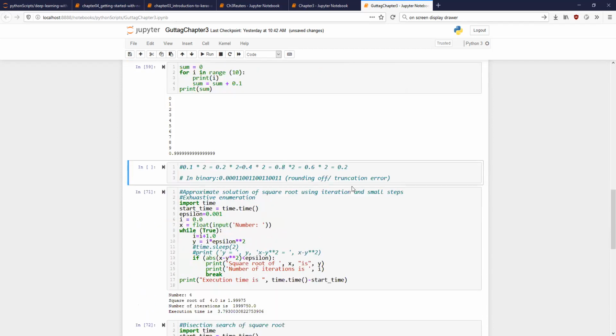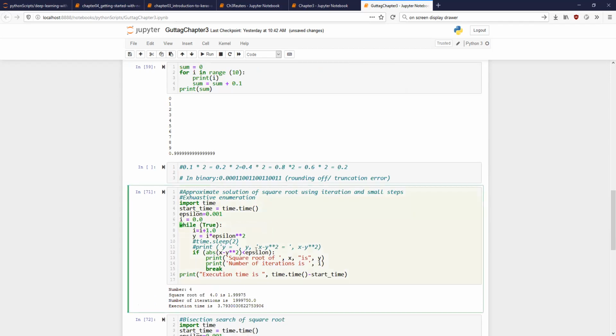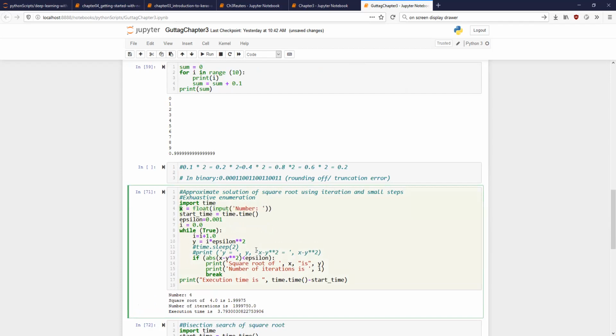I get my problem. Okay, there's a problem here. What is the problem? I want to define this over here. Do you get why I'm doing that now? I'm taking the input after the start, before the start time. Why am I doing that? Because then the execution time was dependent on when you put the input value. Is that all right? Yes, sir.